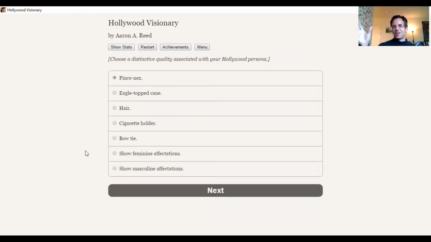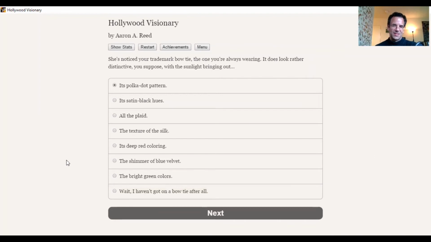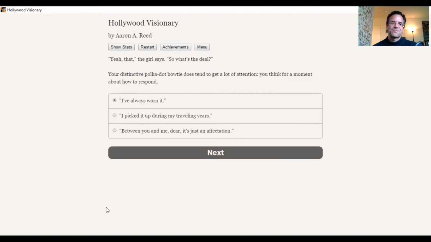All right, so interesting here. Now we can choose some of our costume or some of our makeup and props for Daisy Flack. What would be really off-putting? I think a bow tie would be quite off-putting. Yeah, bow tie, not a good look. And now we can choose a pattern for the bow tie. It's an interesting choice here, right? Polka dots, always good, right? Polka dot bow tie. The niece is challenging us as she should.